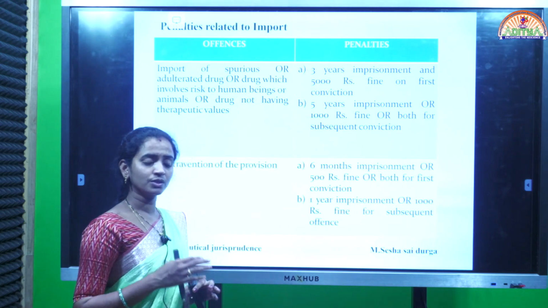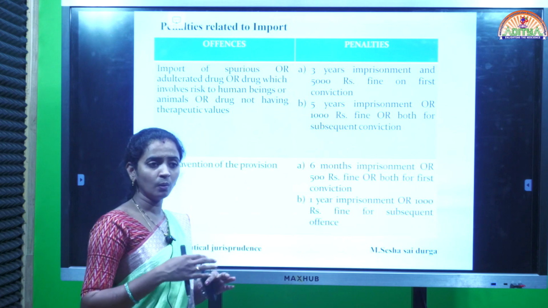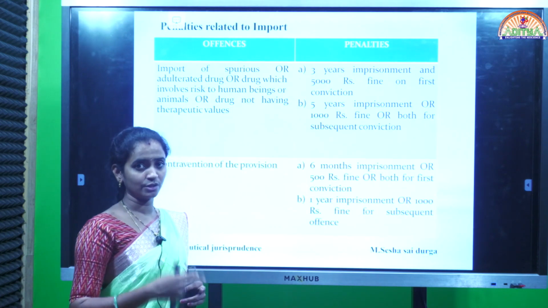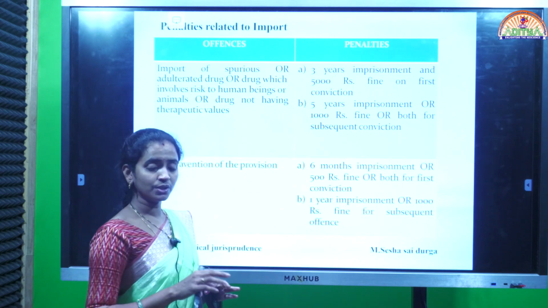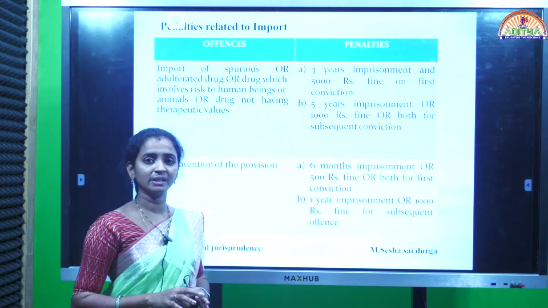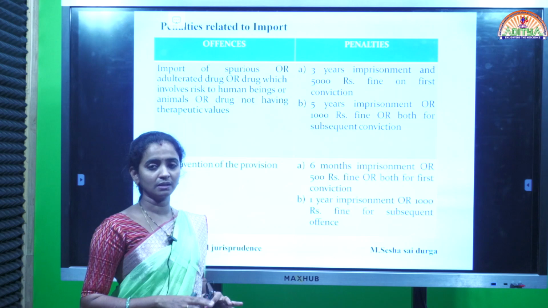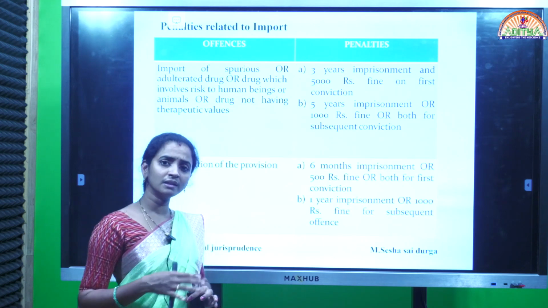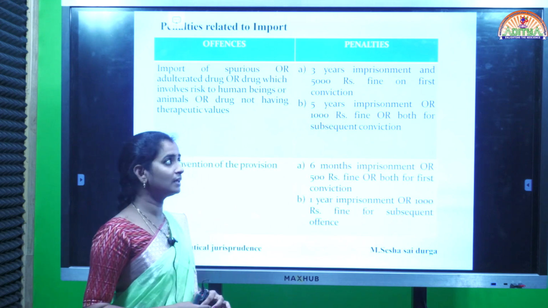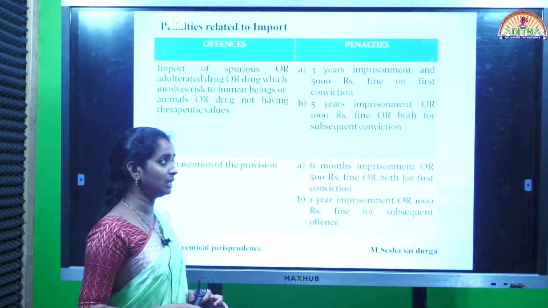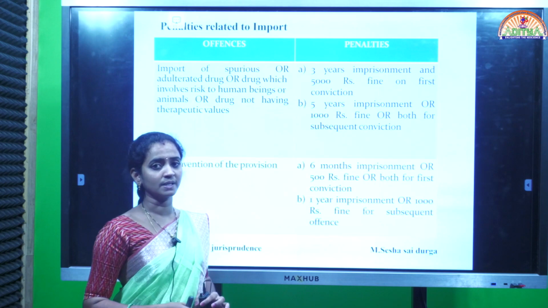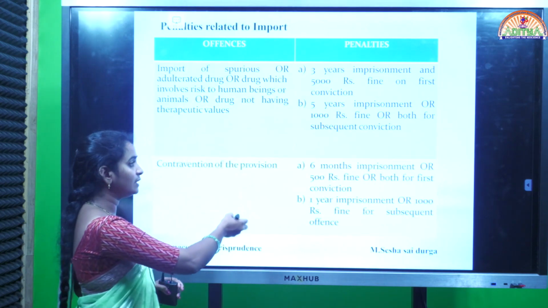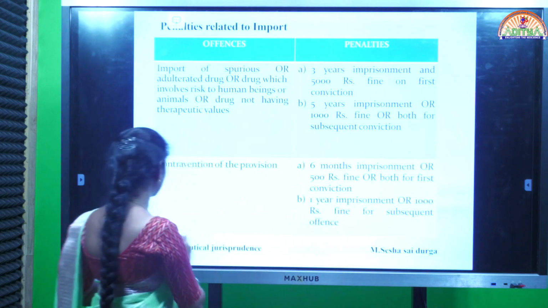Manufacturers or people involved in pharmaceutical activities like import, sale and distribution should follow such provisions. If any person is convicted against the act, if he has done any mistake, then he is definitely liable to pay a fine or will be taken for imprisonment. So these are the offences and penalties. Some of the offences are given along with their related penalties.